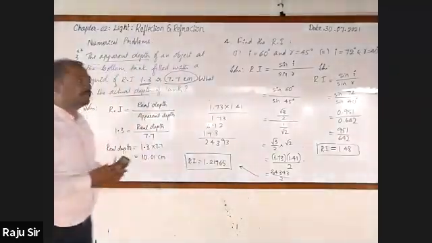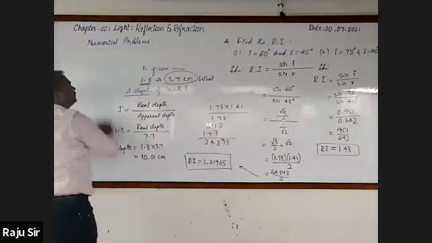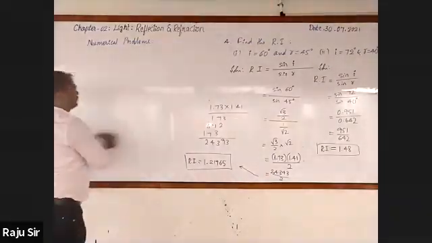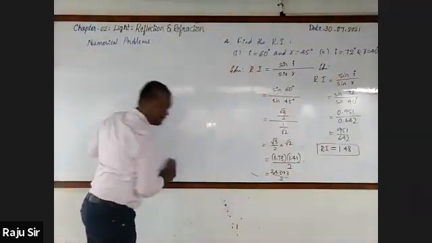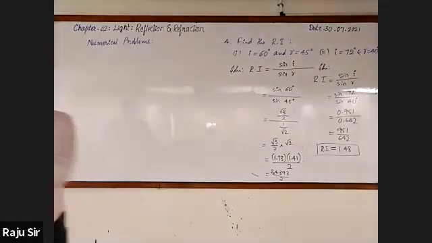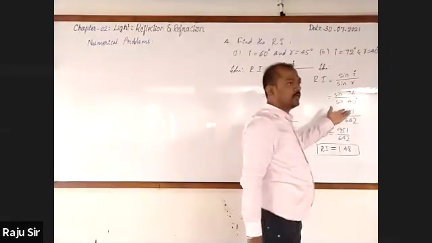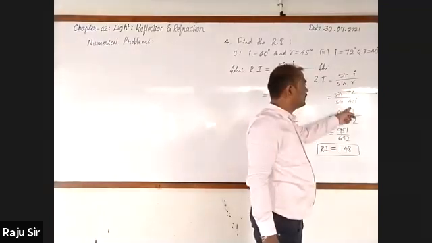Hold on. One more, last one. After that, we go on to the next. We have substituted the values: sin i by sin r, i is 72, r is 40.